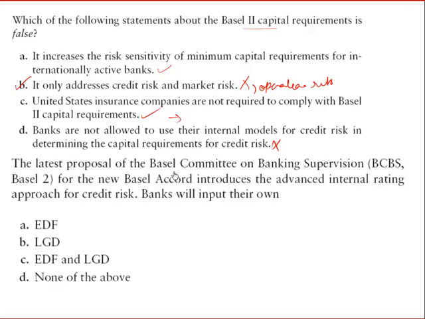The latest proposal of the Basel Committee, that is Basel II, it's no longer the latest, introduces the advanced internal rating approach for credit risk. Banks will input their own loss given default as well as the exposure at default. So both the exposure as well as the loss given default will be entered by the banks if they are allowed and they demonstrate sufficient sophistication to be able to use the advanced internal ratings based approach. This is B.